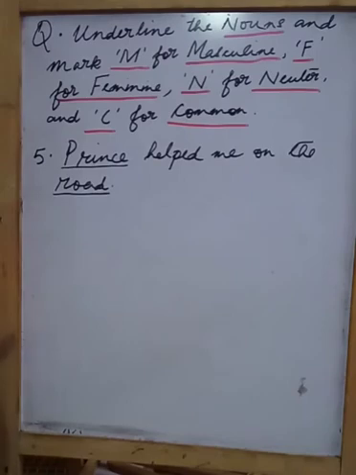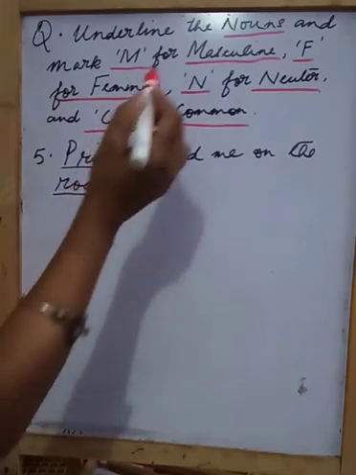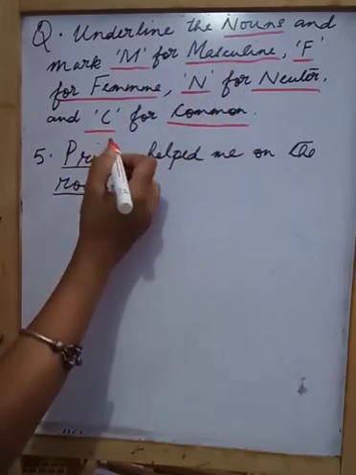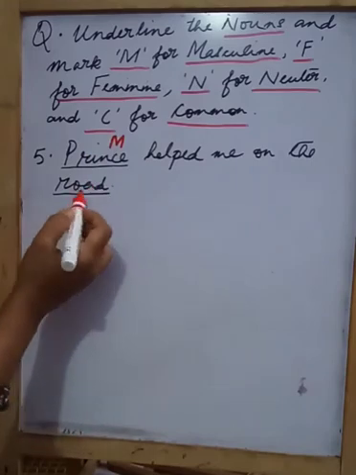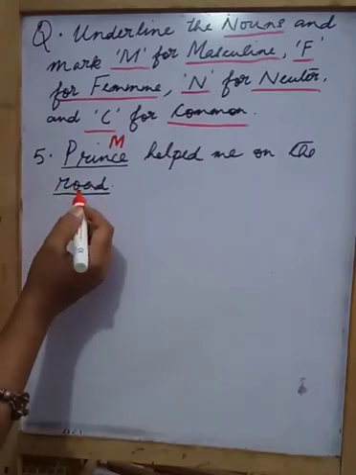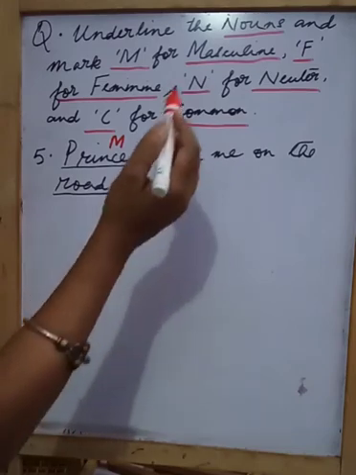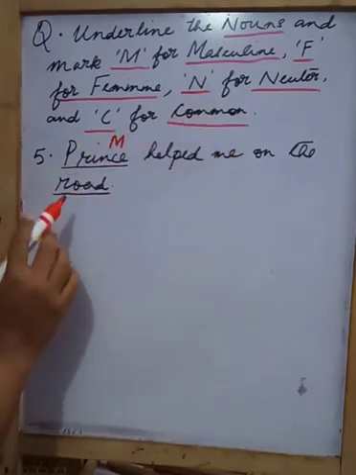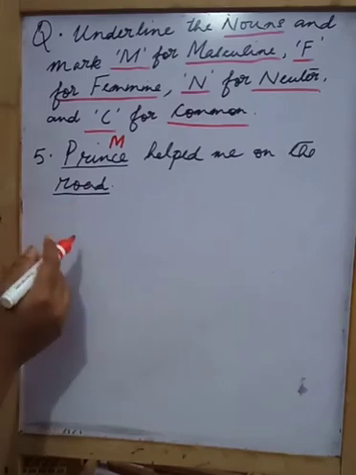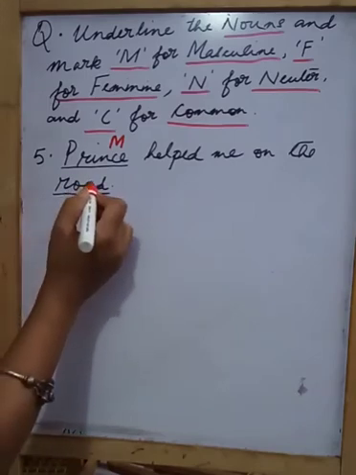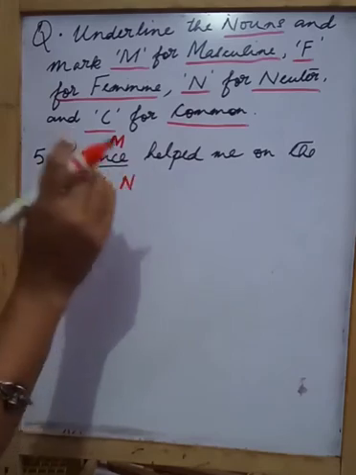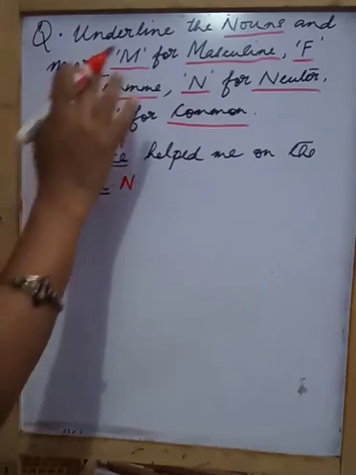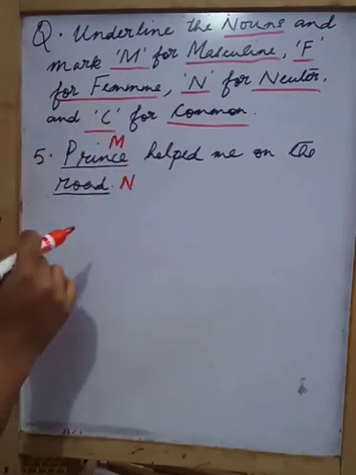Now we have to understand it will be under the category of which gender. Prince is a person, and it is the name of maybe a boy or a man. Right. So it will come under masculine gender. Very simple. Now for road. Is road male or female? No, it is not. Neither is it a common gender, because it is not living. Road is a non-living thing, isn't it? So it will be a neuter gender. Always try to remember in your mind the classifications on the basis of what they have been classified.